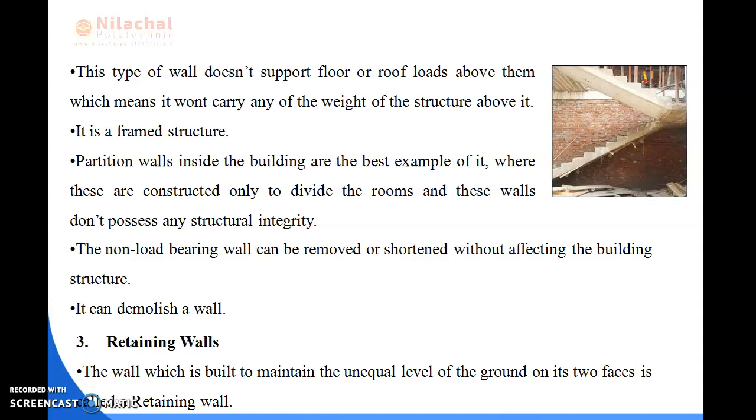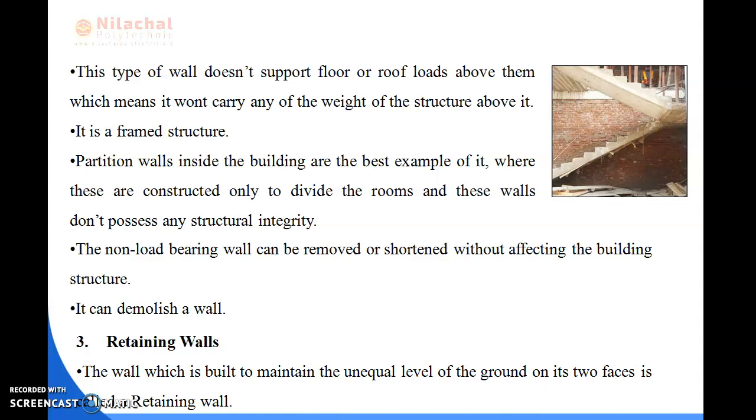Mainly the non-load bearing wall, that is a partition wall, does not support the floor or the roof loads above it, which means it won't carry any of the weight of the structure above it. So it is a frame structure. And also we can say that it can be removed or demolished or broken without affecting the building structure.